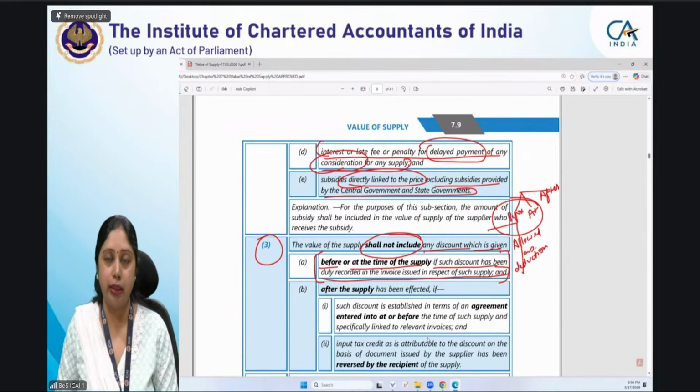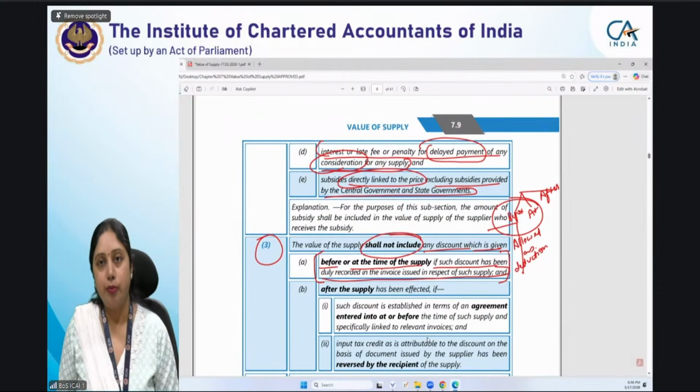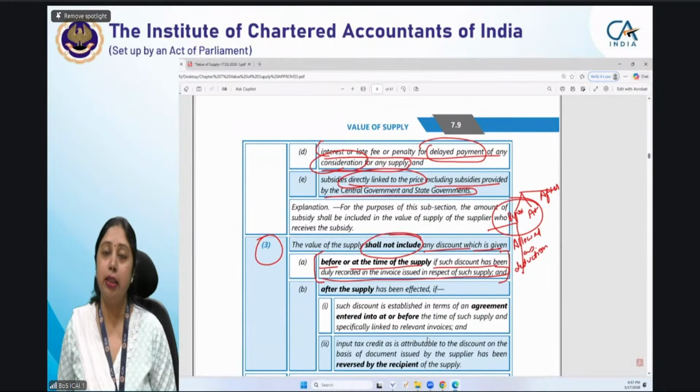Now take another condition. I am a dealer of goods and I have purchased cars from my manufacturer. We have an agreement at the time of sale. He told me that today the cost of a car is 5 lakh rupees, but if you make a sale of 100 cars in this particular quarter, then I will give you a discount of 10% on all the cars which you have sold in this particular quarter.